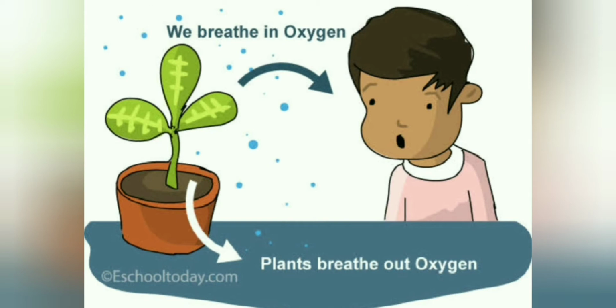Okay, we take in oxygen, yes children, and we breathe out carbon dioxide. Plants take in carbon dioxide and they breathe out oxygen. So there is a balance of gases in the atmosphere.